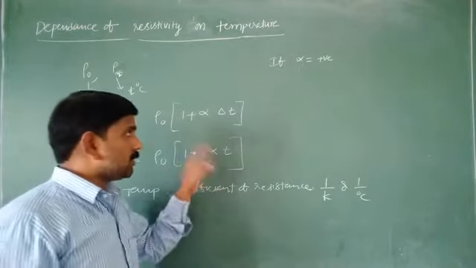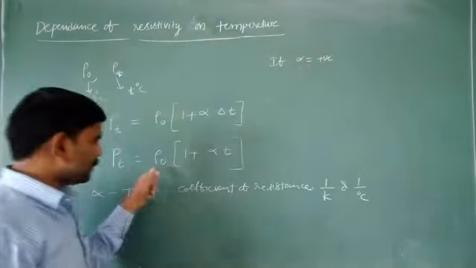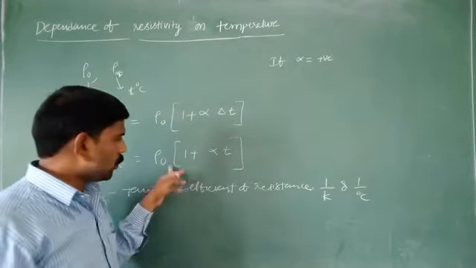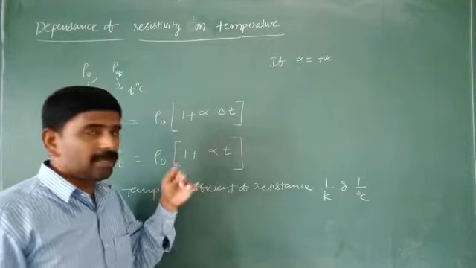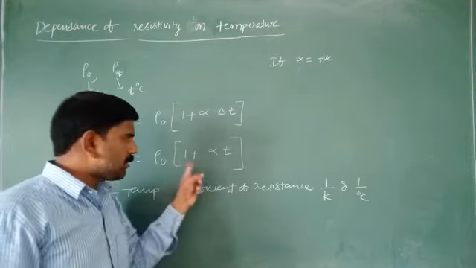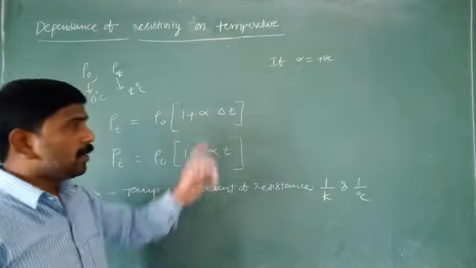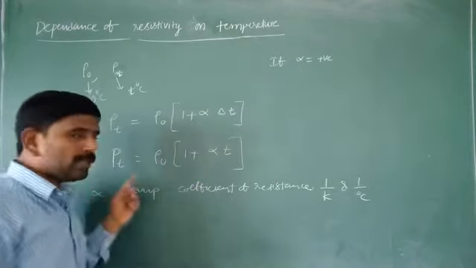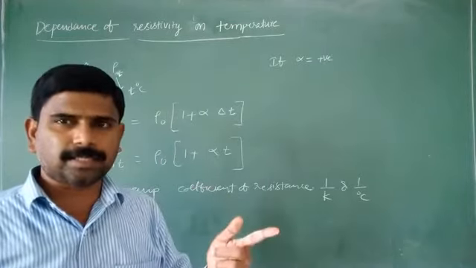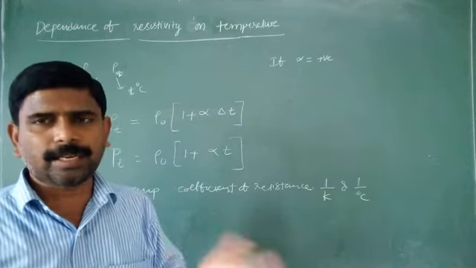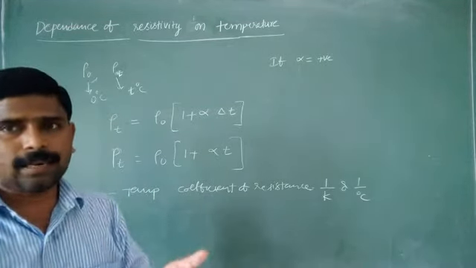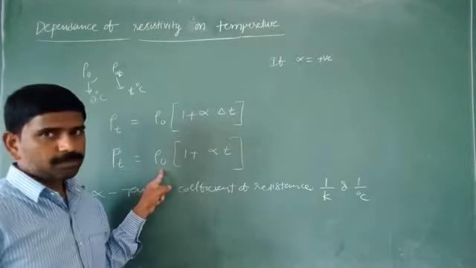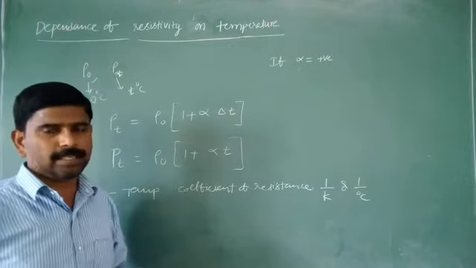When alpha is positive, the bracket value is more than one, so rho T, the resistivity at T kelvins, increases.